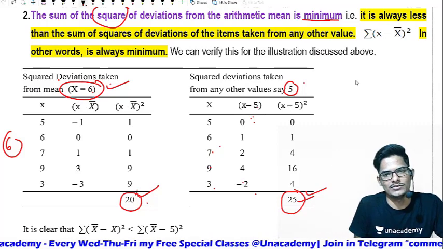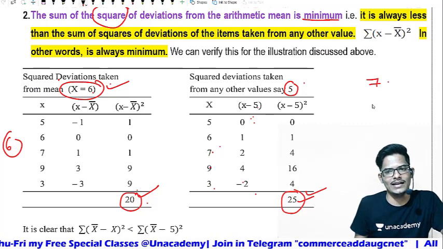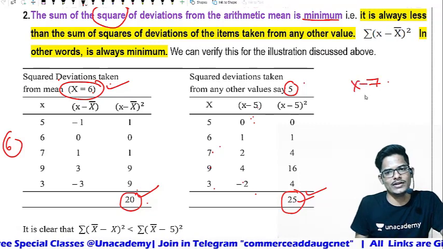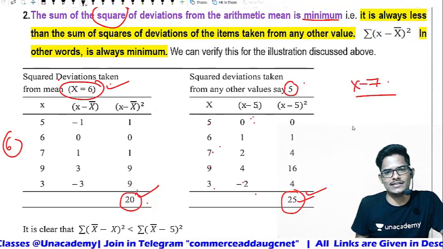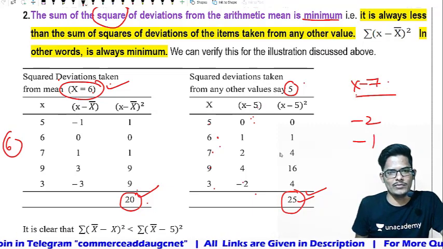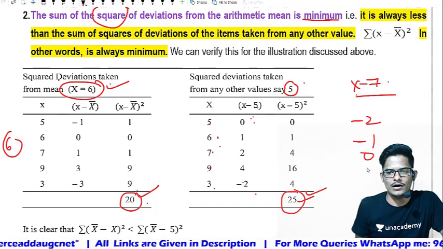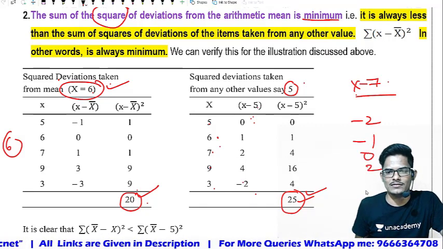You may ask me, sir, what is the case if we take 7? Calculate, x minus 7: 5 minus 7 is minus 2, 6 minus 7 is minus 1, 7 minus 7 is 0, 9 minus 7 is plus 2, 3 minus 7 is minus 4.